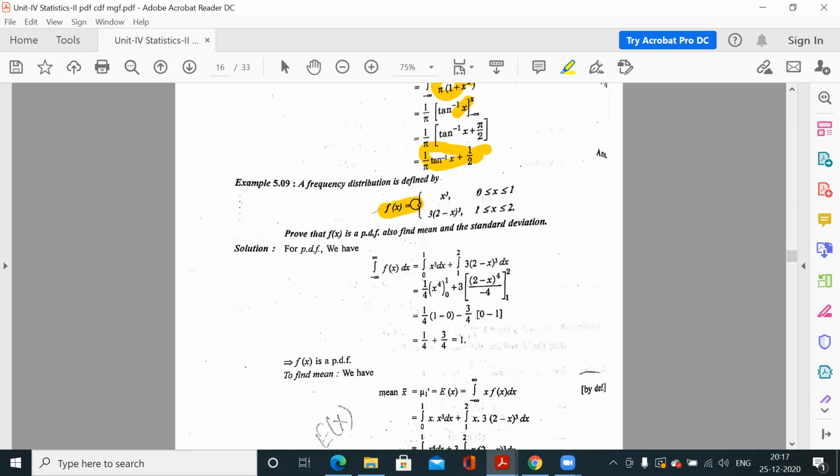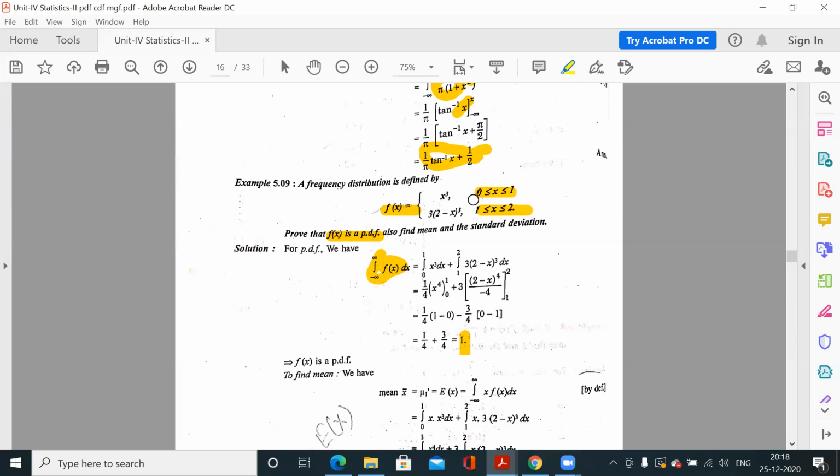Same question, fx is given, prove that fx is PDF. That means this time you have to prove that this represents one PDF. So you have to integrate this fx dx, and you have to get 1. So apply the definition, 0 to 1 the function is this, 1 to 2 the function is this.